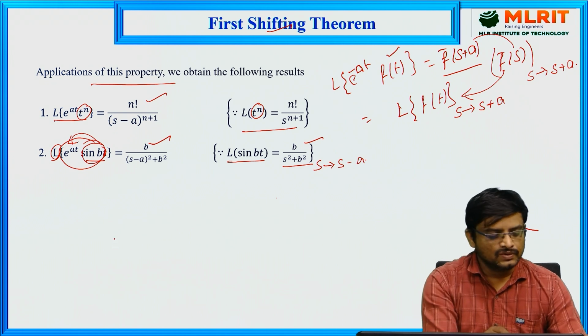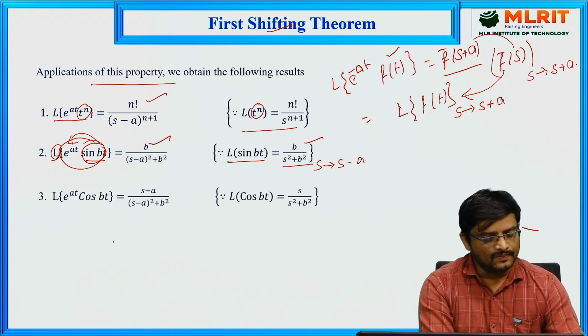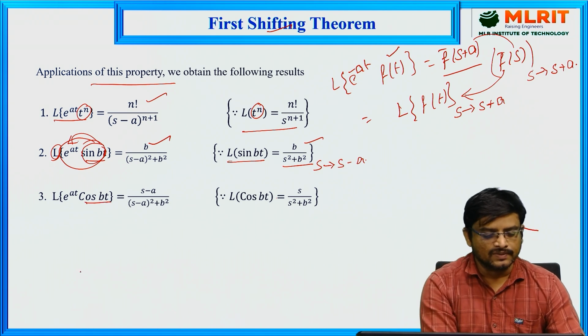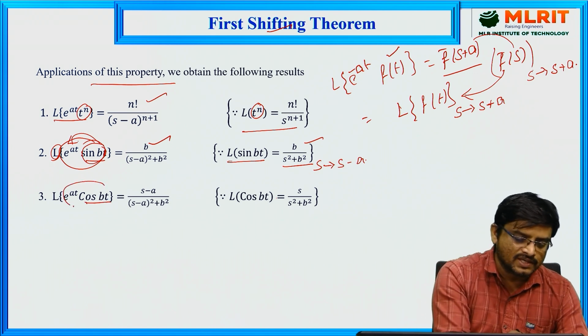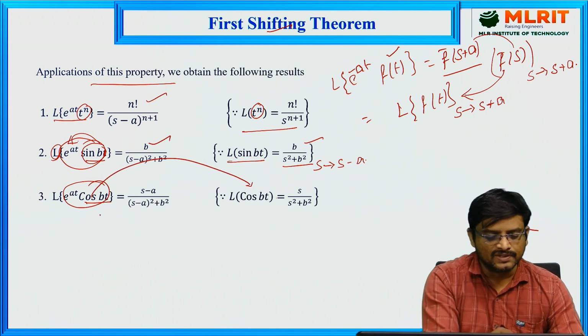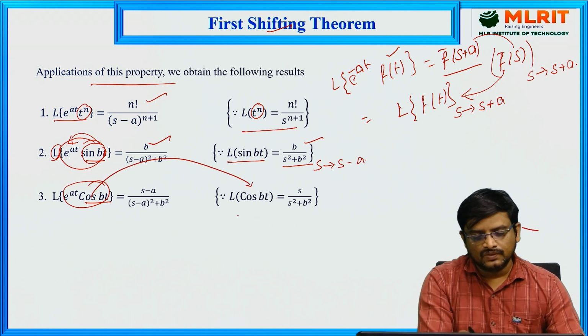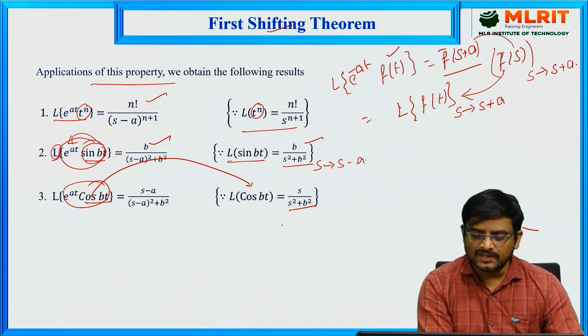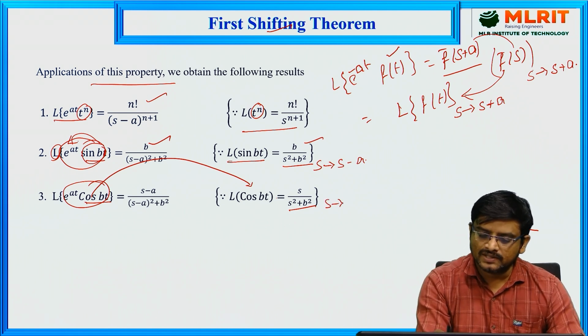Like this, we have many applications. Similarly, e power at into cos bt. If you want to find the Laplace transform for this entire function, first find the Laplace transform of f of t. You will get s by s square plus b square, and in that replace s with s minus a.